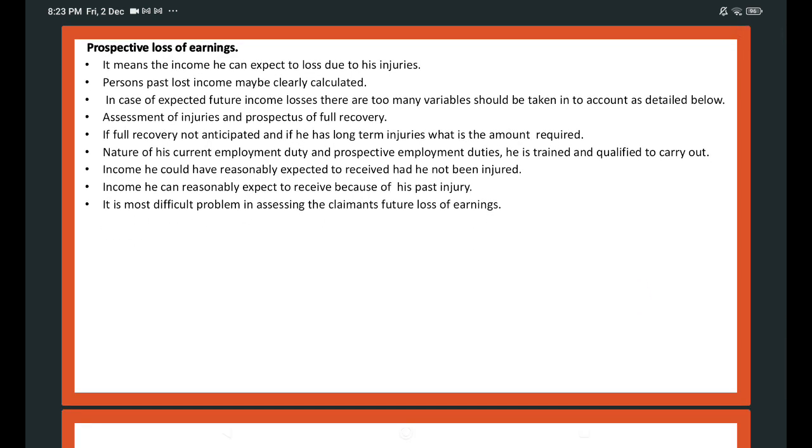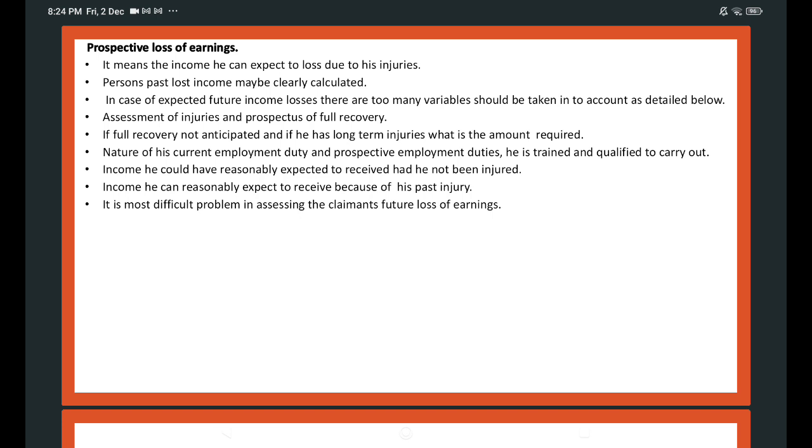Another important point judges should consider: prospective loss of earnings. In the case of personal injury, the court should consider the income he has lost and the income he can expect to lose due to the injuries. There are two categories.